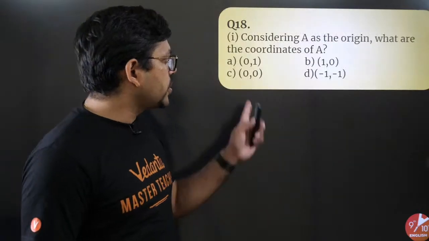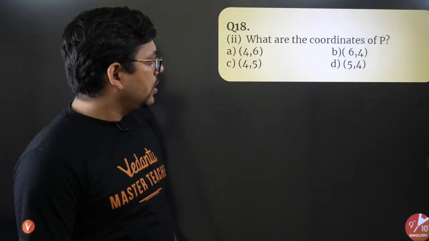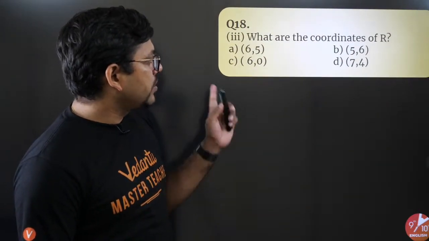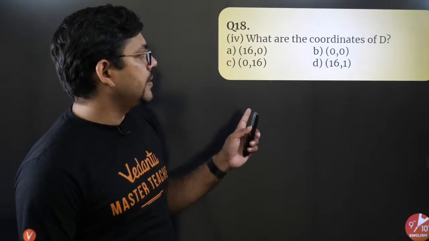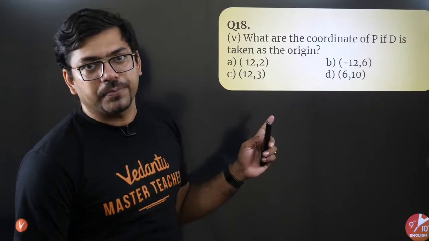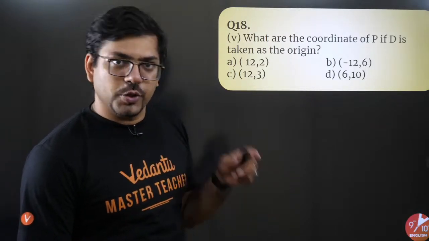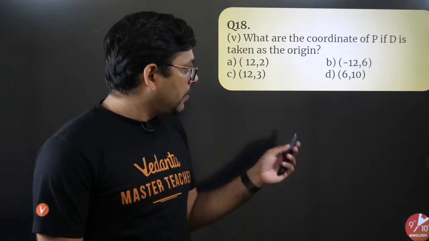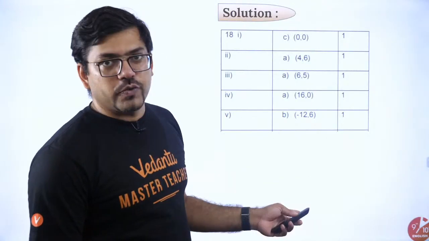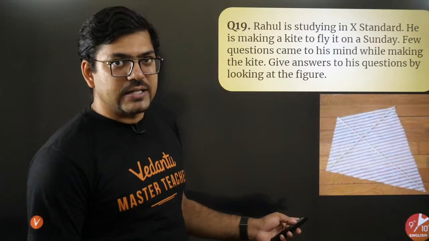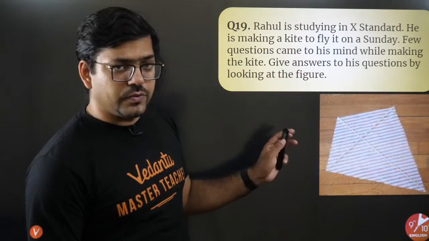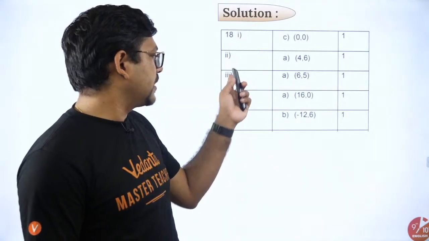So this is the first question, first sub part, second sub part, third sub part, fourth sub part and fifth sub part. So all the questions I have just shown you, first, second, third, fourth, fifth, you can just pause it and see it. Moving ahead, the solution for the first sub part, second sub part, solution of all the sub parts, first, second, third, fourth, fifth.